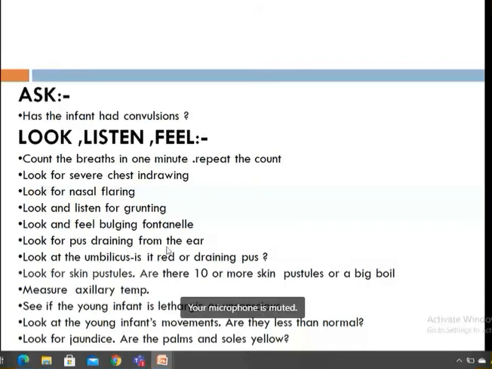And look and feel for bulging fontanelle. Look for pus draining from the ear. Look at the umbilicus, whether pus is draining from the umbilicus, because you are looking for the possible bacterial infection and jaundice. In bacterial infection they have grunting, flaring, chest indrawing. They have symptoms similar to ARI. And then whether the umbilicus is okay or not, whether there are skin pustules or not. Pustules means rashes with pus.